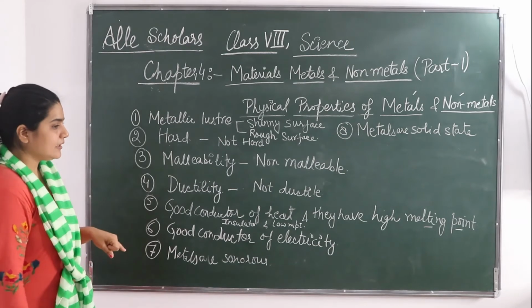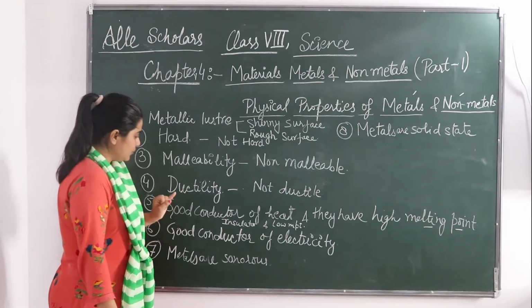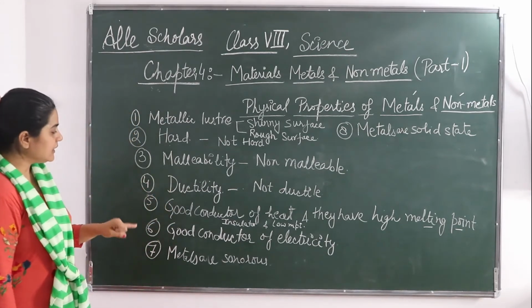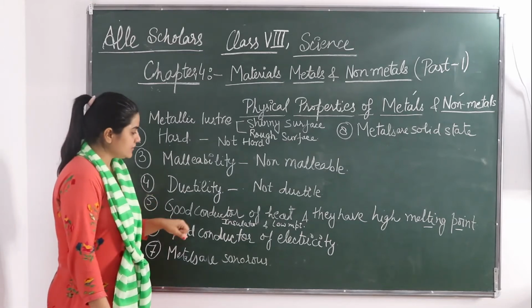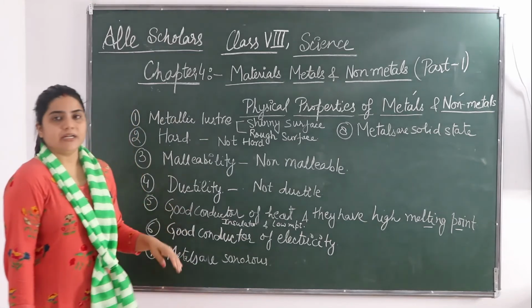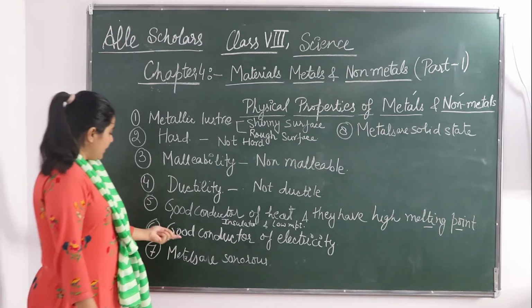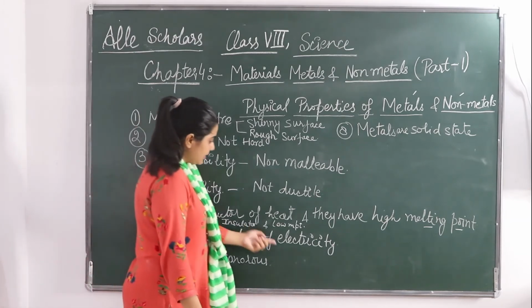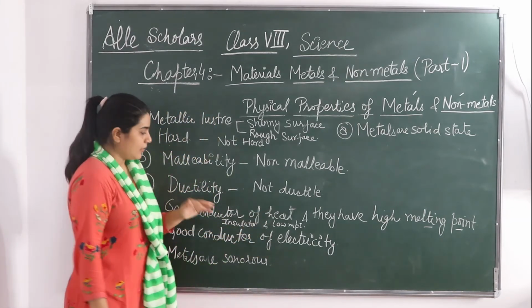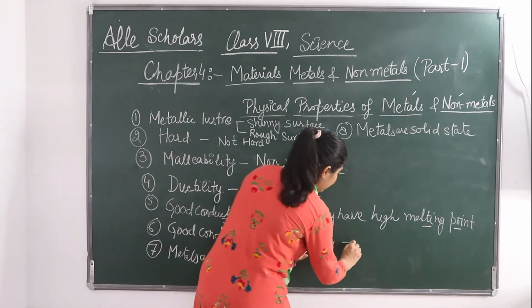Non-metals do not conduct electricity, do not conduct heat. They are insulators and they have a low melting point. Metals are good conductors of electricity. Non-metals do not conduct electricity.